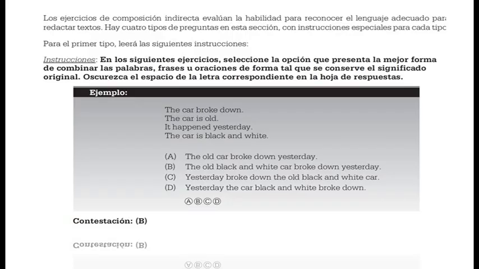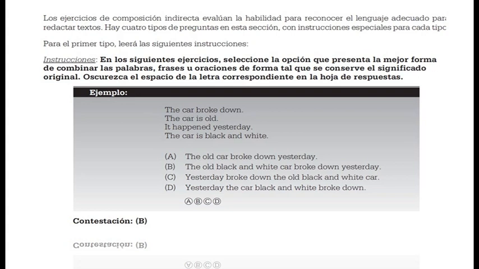Go back here just for a minute to show you how this is an example of indirect writing. According to the people who developed this test, they are measuring indirect writing. And something that I want you to think about is the kind of item. Okay, so as you can see, the only thing that you need to do is to choose the option that contains all of the information from the original, that keeps the original meaning.